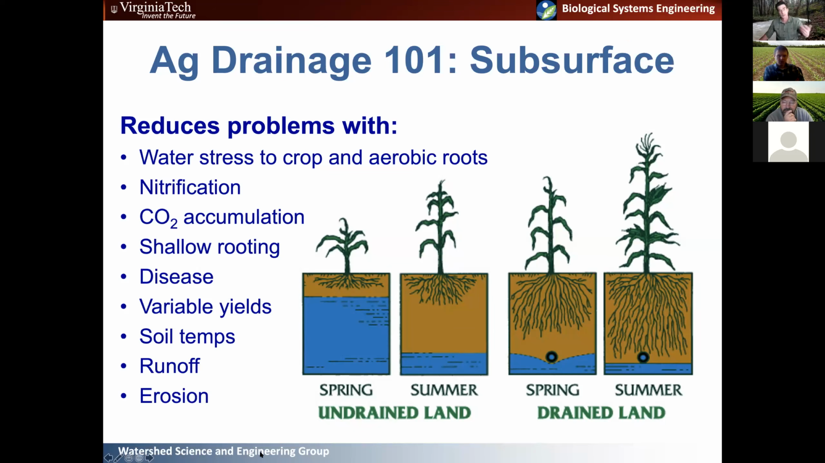And again, this reduces problems with disease, variable yields. Soil temps is another big one. People don't think about that very much either, but a drained soil dries and heats up faster than a wet soil. So even if you could get into the wet soil and plant, you're going to see reduced germination due to lower soil temps because the soil is wet. You can also, and maybe I shouldn't say reduce problems with runoff and erosion, but a properly installed drainage system can help with problems with runoff and erosion. I'll talk about that a little bit in a few more minutes.